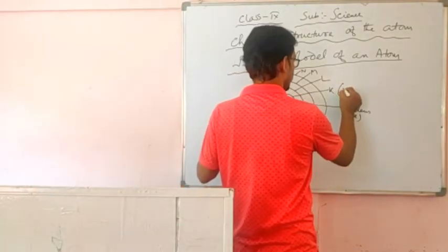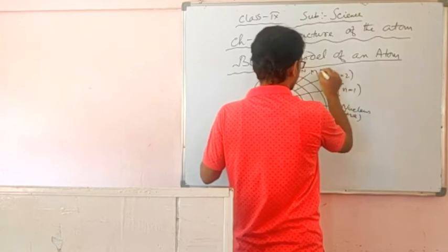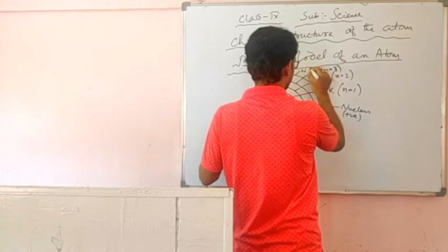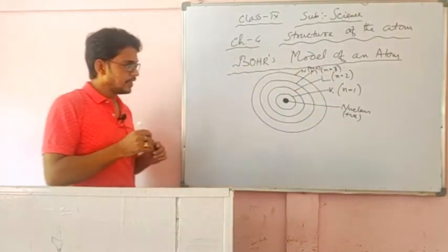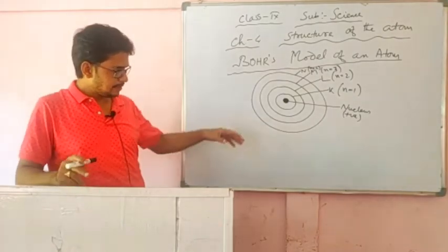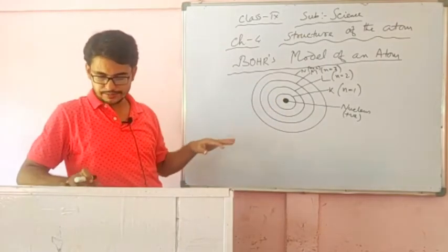L is n equal to 2, M is n equal to 3, N is n equal to 4. So K, L, M, N, these names are given. In these definite shells or orbits, the electrons are revolving.